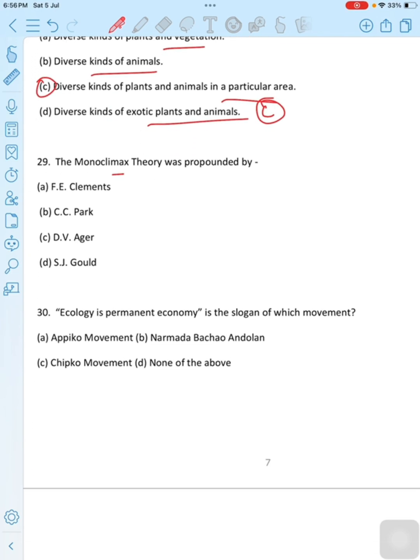The monoclimax theory was propounded by dash. First option is F.E. Clements, second option is C.C. Park, third option is D.V. Agar, last option is S.S. Govt. Then the correct option is option A, F.E. Clements.